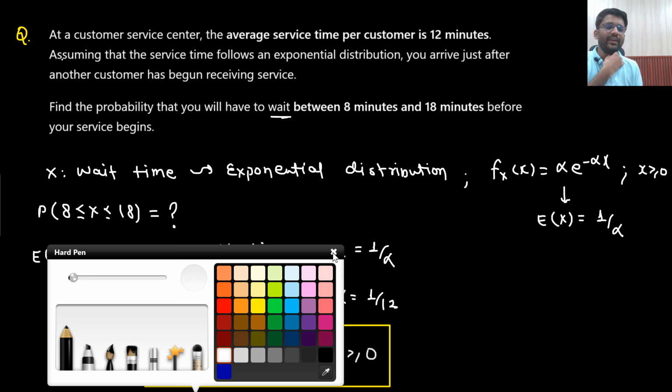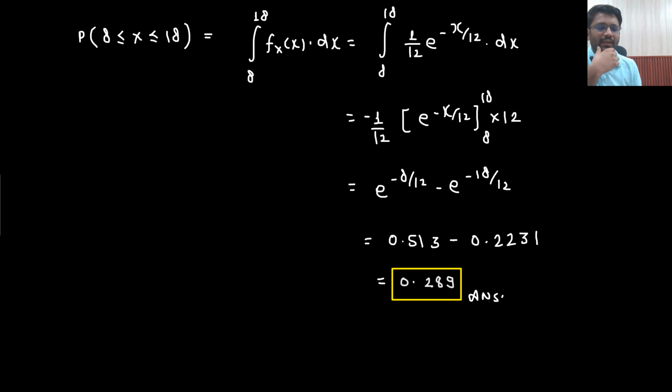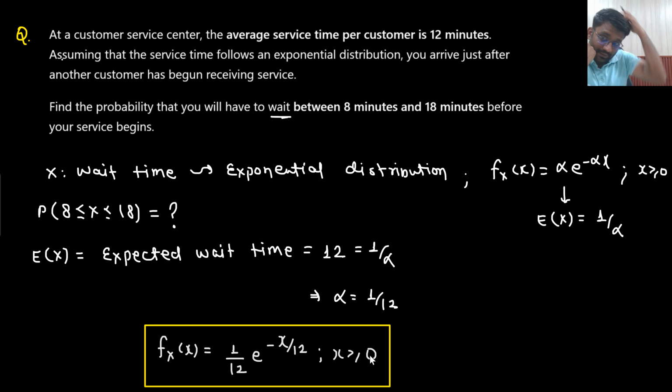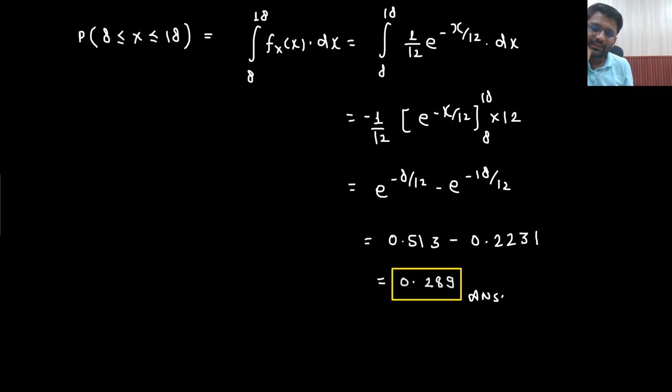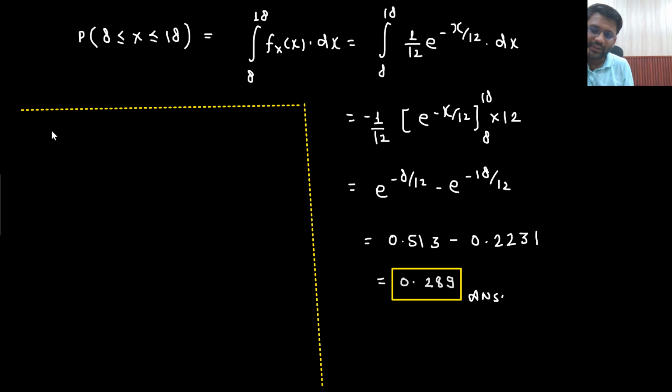Understandable? All clear? Now let me explain one more thing here. Let's understand something else. What was your expectation of X? Your expectation of X was 12 minutes, right?